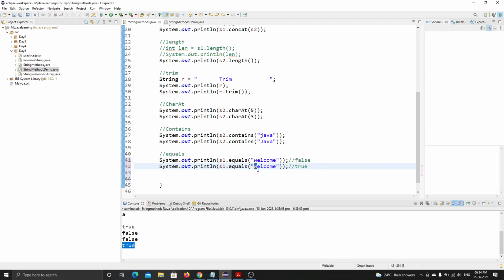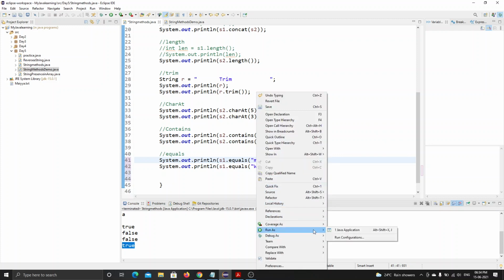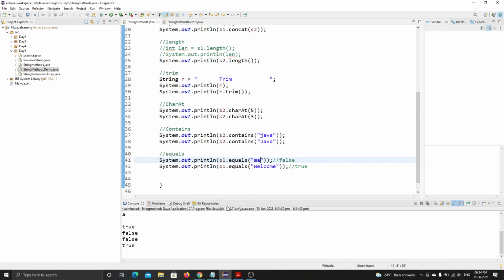If both strings have the same uppercase and lowercase letters, it prints true. If the values change, like if I write something else, it will show false because welcome is not equal to that. Understanding how this equals works first? If you can understand this equals, I will move into equalsIgnoreCase.